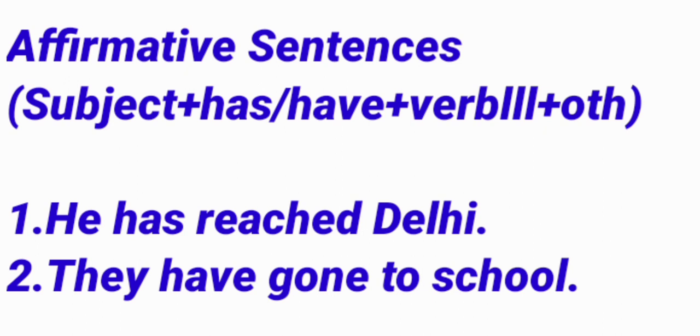And now we will talk about examples. First of all, we will see the first example. He has reached Delhi. With he, we use has, then verb third form. So our sentence will come: he has reached Delhi. Then second, they have gone to school. Here with they, we use have, then verb third form. So our sentence will come: they have gone to school.